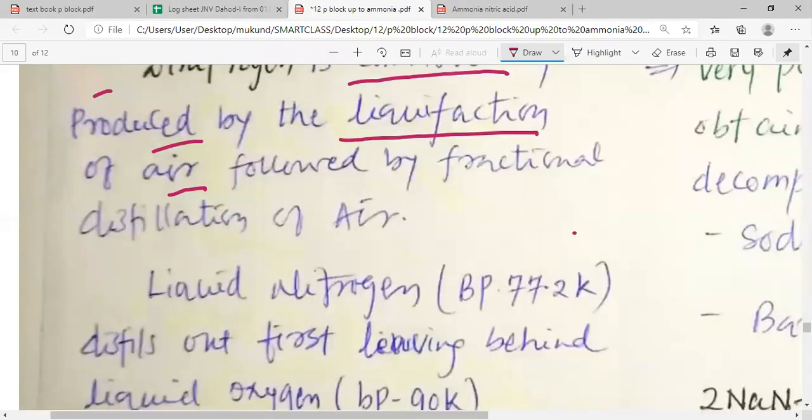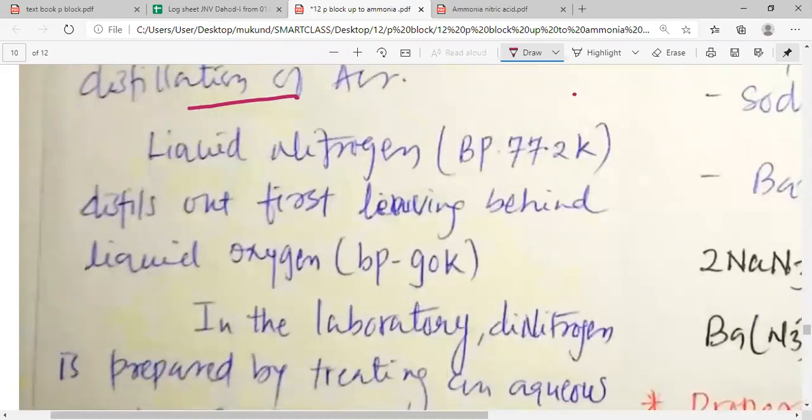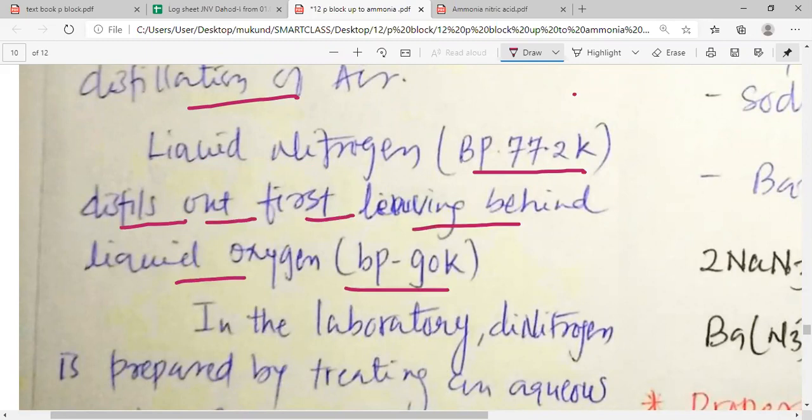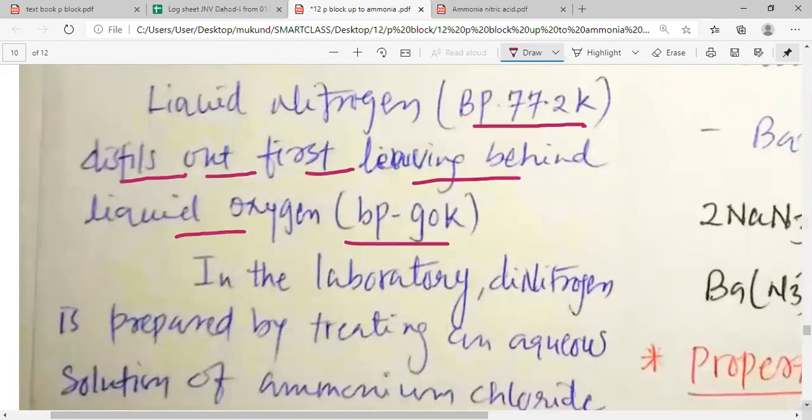Dinitrogen is commercially produced by the liquefaction of air followed by the fractional distillation of air. Liquid nitrogen, which has a boiling point of 77.2 Kelvin, distills out first, leaving behind the liquid oxygen that has a boiling point of 90 Kelvin.